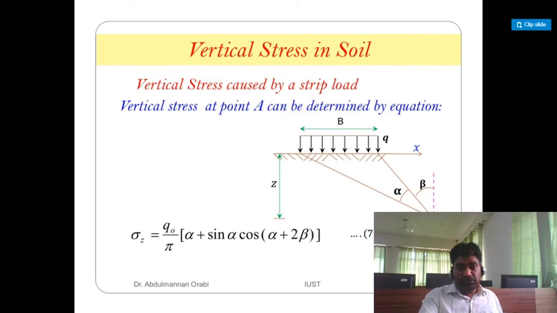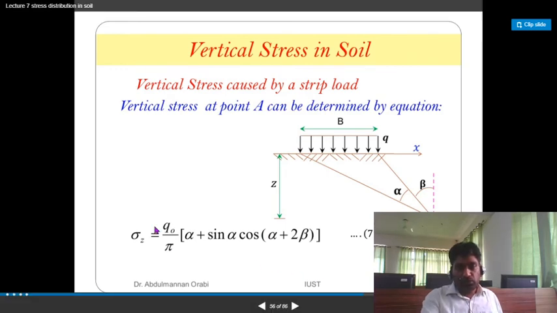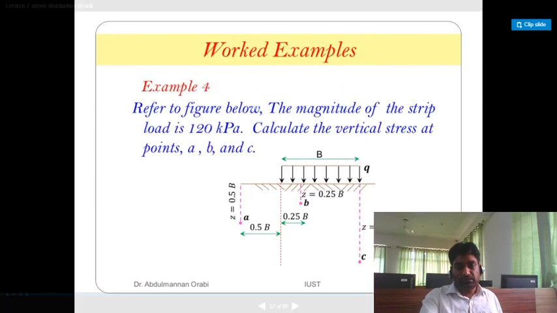So the vertical stress at a point capital A can be determined by the equation sigma z is equal to q naught upon pi times (alpha plus sine alpha cos alpha plus 2 beta). This is small z, this is capital B, the width of the strip loading, this is alpha, and this is beta. All these things will be given in a question. You can see the numerical problem once you go through it.